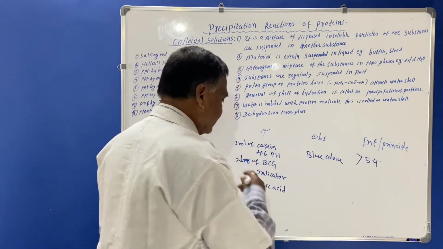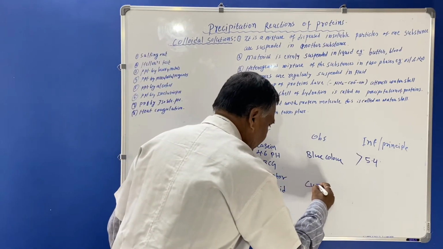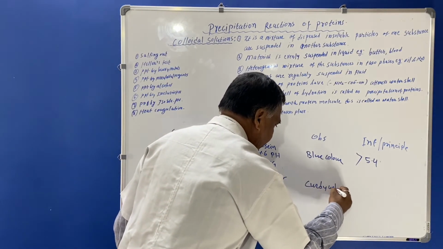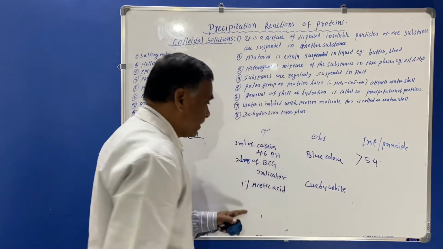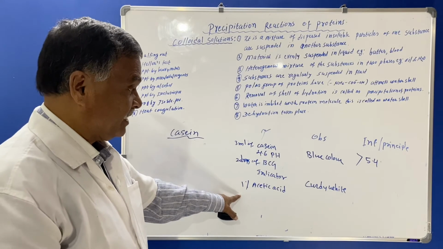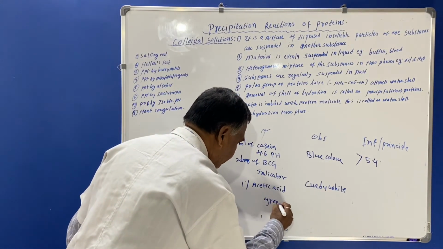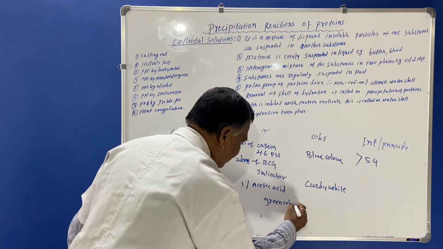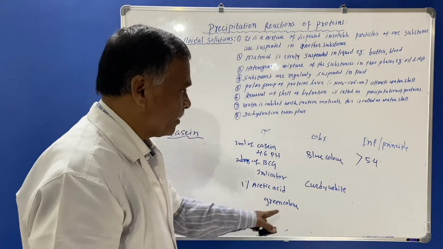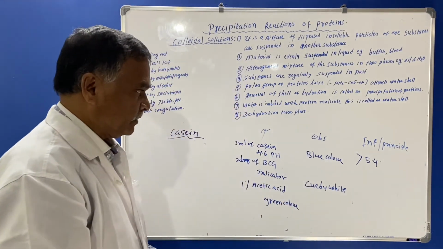What will happen here? Curdy white precipitate will form. Now you have to add 1% acetic acid till the green color appears. And what will happen here? The isoelectric pH of this